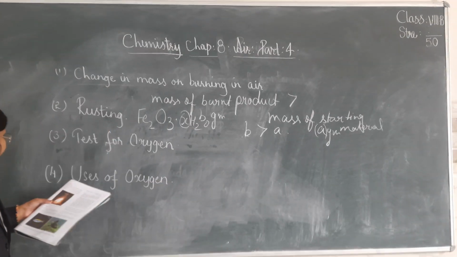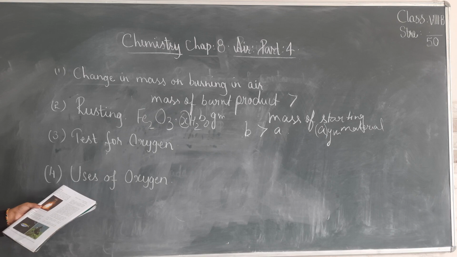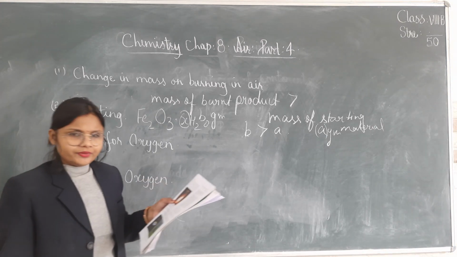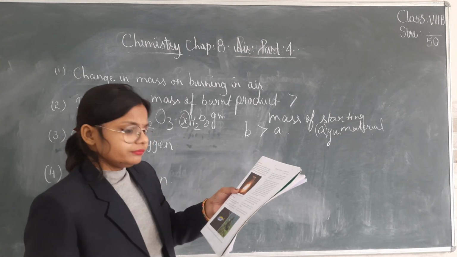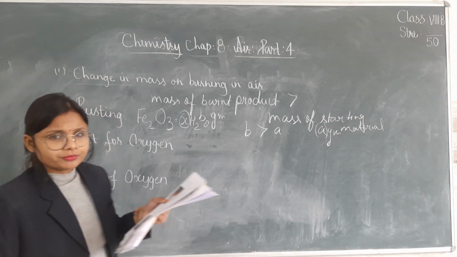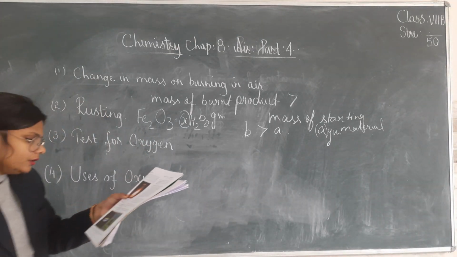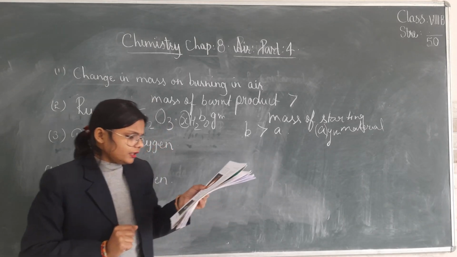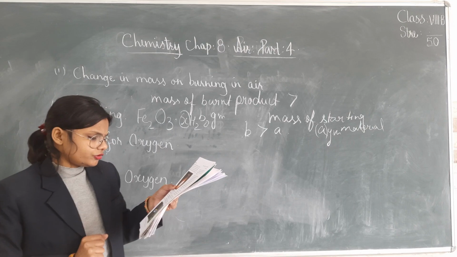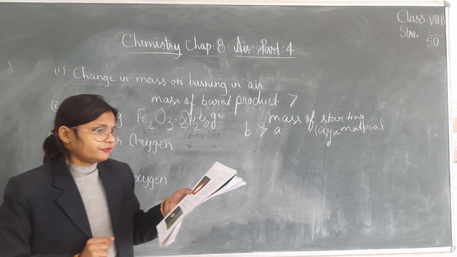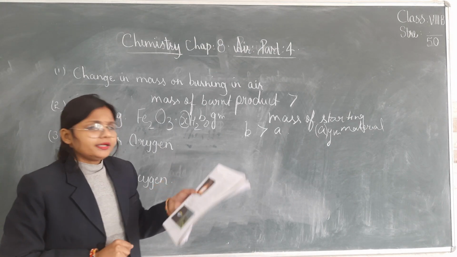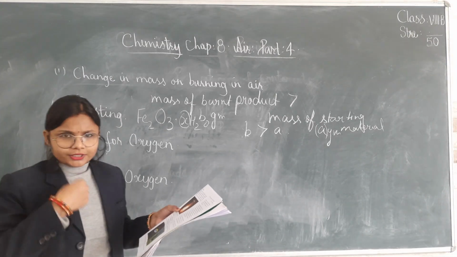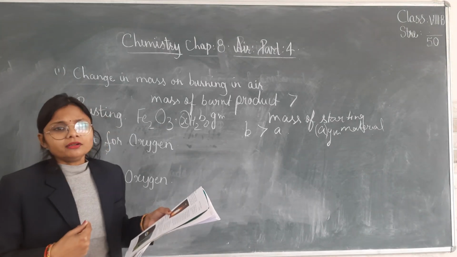Clear? Now, the last topic of this video is uses of oxygen. Some uses we all are aware of: oxygen is used for the respiration process. Common use, no? So some of the uses are there. First, all combustion processes require oxygen, which is usually derived from air. Second, it is required for respiration. We all know oxygen burns food in our body to liberate energy.